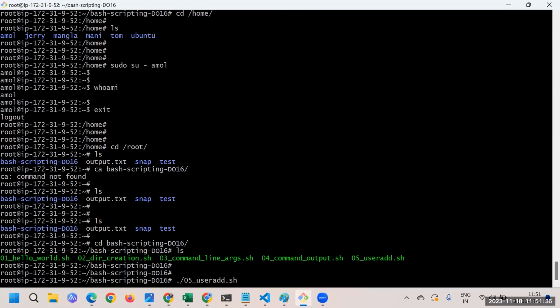Let's say you can just add the other name. Whatever you would like to have, just pass those usernames separated by a space, and like that 5 users you can add at once. So this is the use case you can have. Let's say in a batch of 5 you would like to add the users, you can do it this way. So that is something we have done so far.